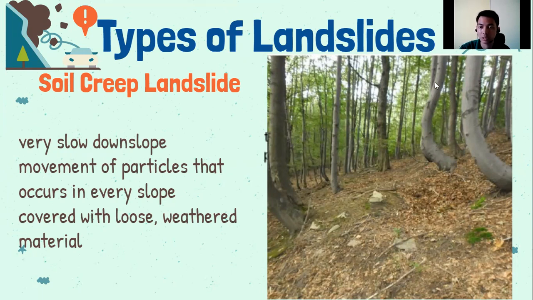Kaya siya ay nagkakaroon ng curve. Yan yung dahilan kung bakit nagkakaroon ng curve. So hindi yan yung parang naitulak lang or something. Yan ay dahil sa soil creep landslide. If you see this in a hilly mountainous slope or somewhere, ibig sabihin yan, merong soil creep landslide.